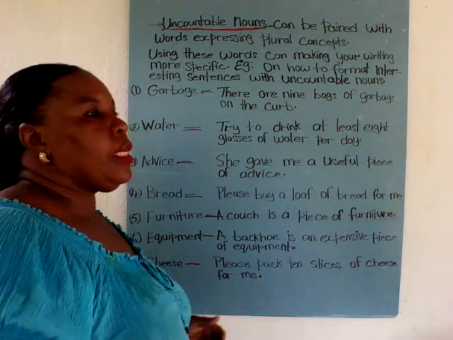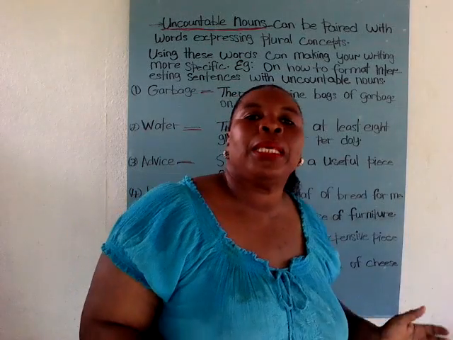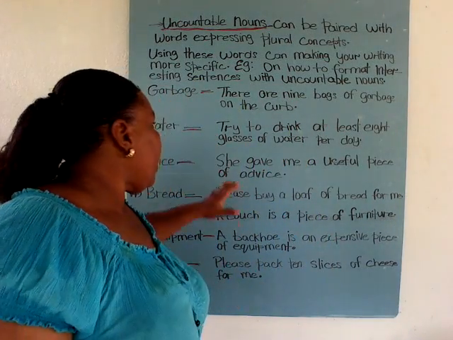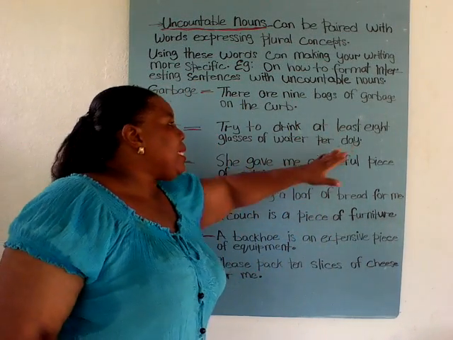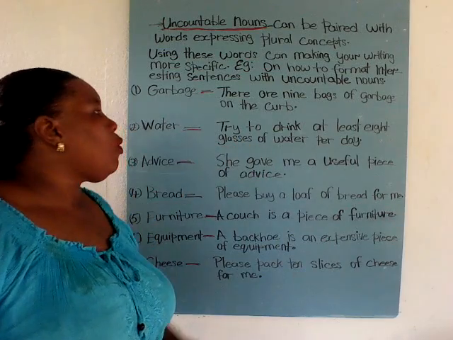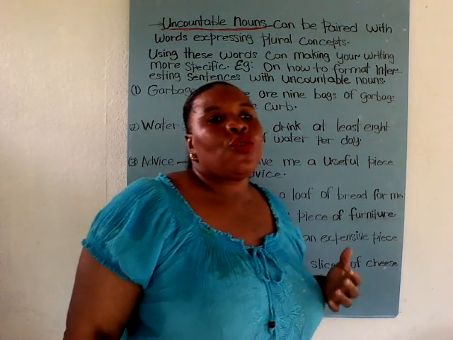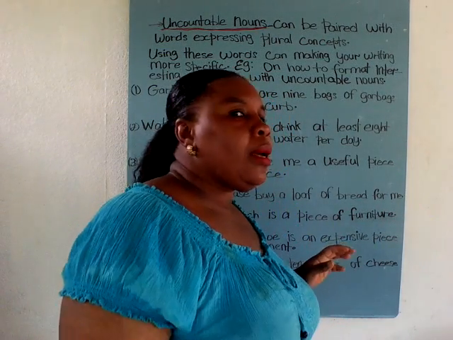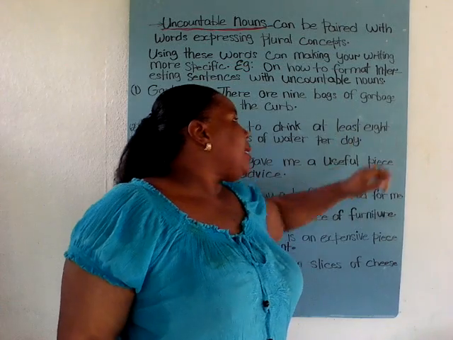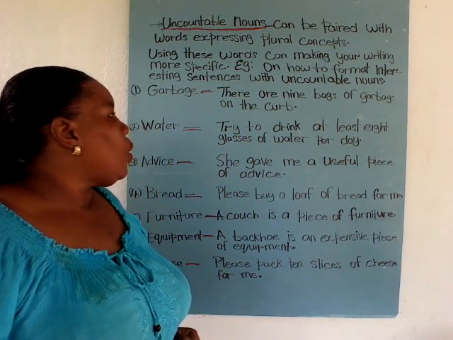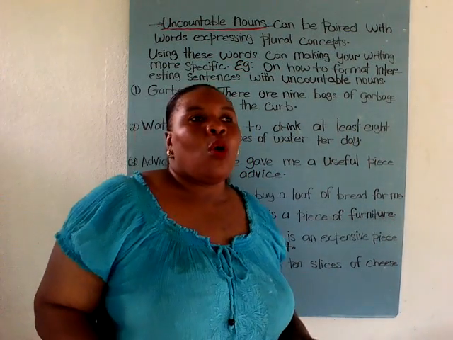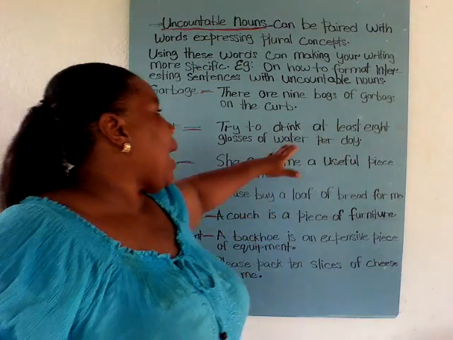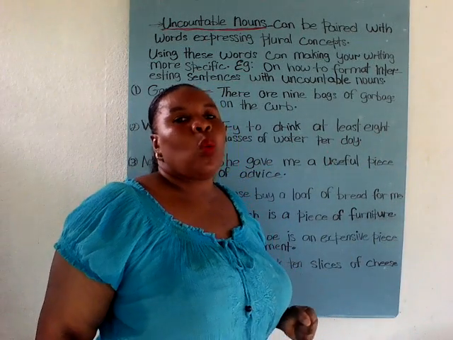Water. Water is the next noun that cannot be counted. Try to drink at least 8 glasses of water per day. Or try drinking at least 8 glasses of water per day.